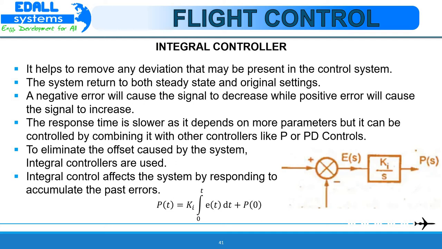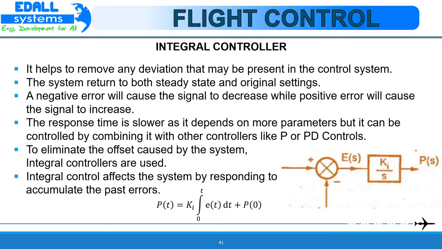If the error is 0, the output remains at a fixed value equal to what it was when the error became 0. If the error is not 0, then the output begins to increase or decrease at the rate of Ki percent per second for every plus or minus 1% of error. In such a controller, the value of the controller output P(t) is changed at a rate which is proportional to the actuating error signal E(t). It is represented as P(t) = Ki integral from 0 to t of E(t) dt + P0. The constant Ki is also called the integral constant.